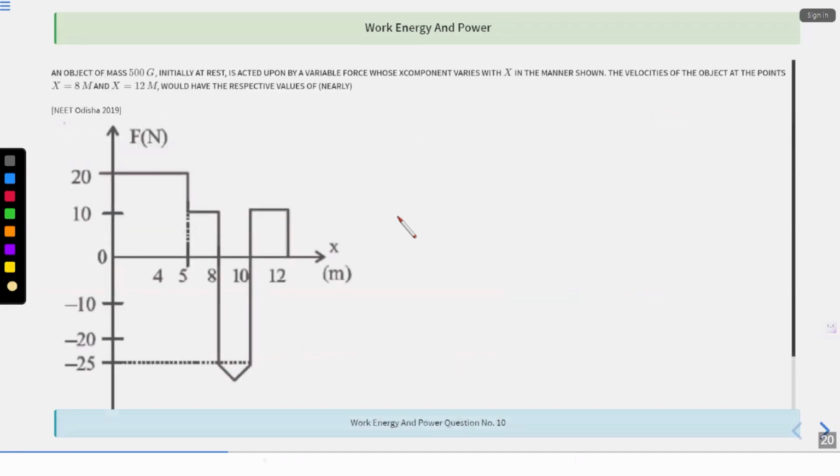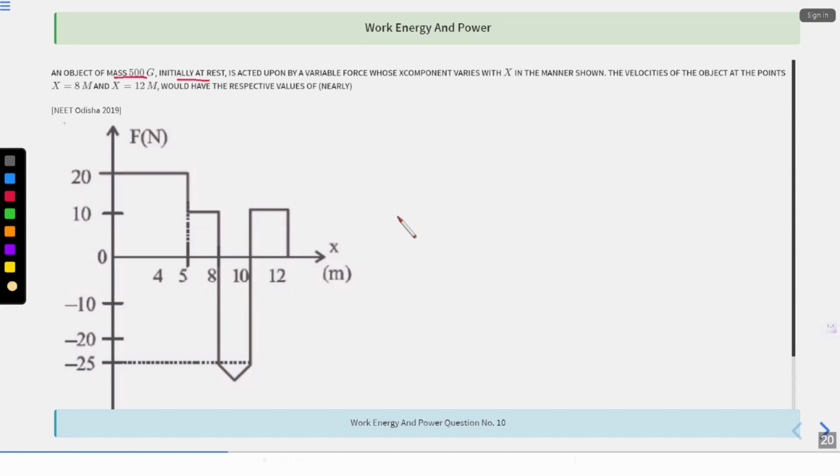All right. Now, this is basically a diagram. So now there's an object of mass 500 grams initially at rest, acted upon by a variable force whose x component is given. So it is a variable force, and force is measured in the x direction, with x component. Fine. This is the graph.